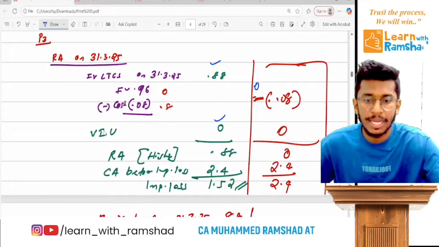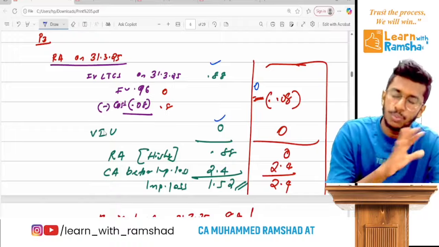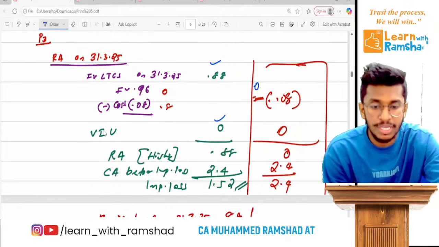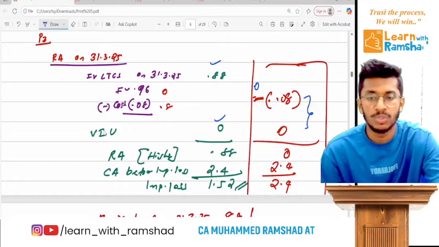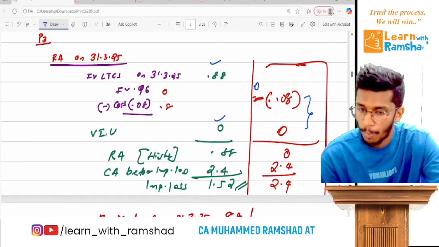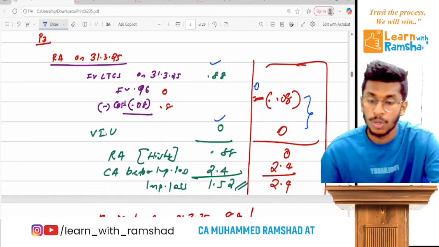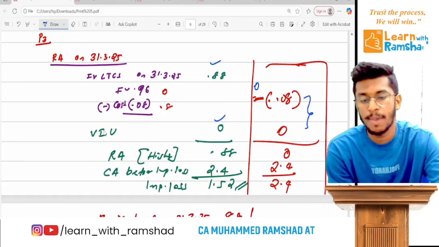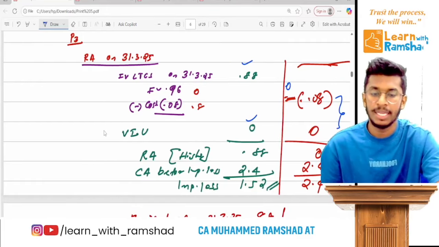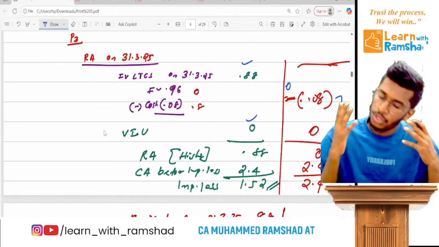So if you ask what the net selling price is, it is 0 minus 0.08, which will be minus 0.08, and value in use is 0, out of which whichever is the higher amount, 0 is the higher amount. Clear? So minus 0.08 or 0, out of which the higher amount is 0. Then carrying amount before impairment loss is 2.4. Then the entire carrying amount will be impaired. Ready? So this is the alternative answer. Both the answers are usable.